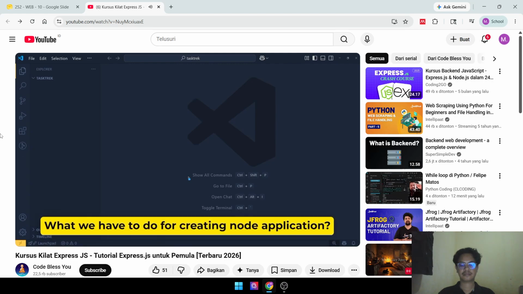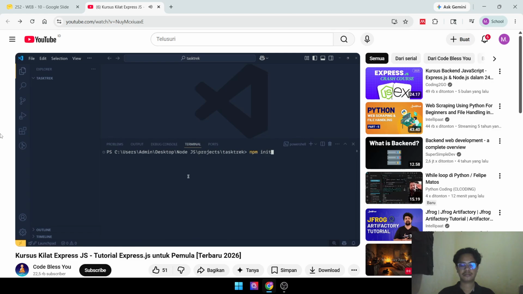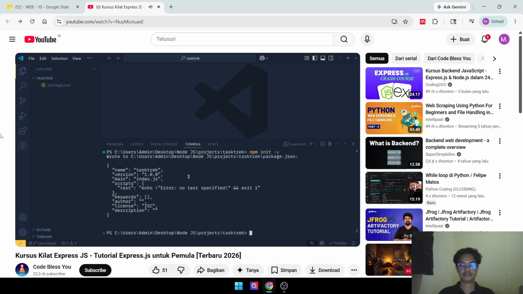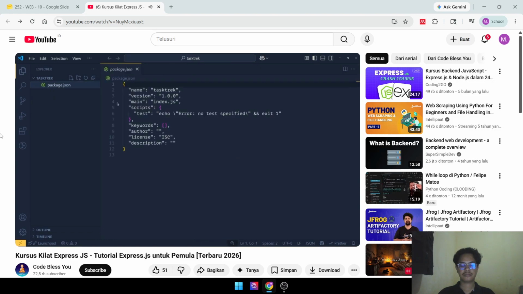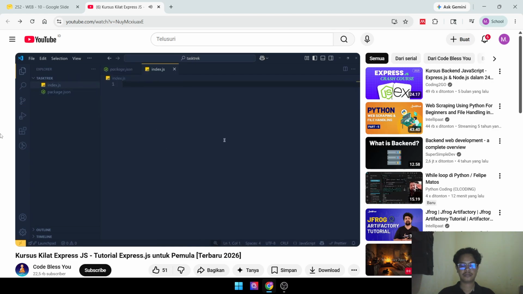Now what do we have to do for creating Node.js applications? Do you remember? We just did that in our previous section. Yes, we simply open our terminal and initialize our project using npm init. And for all yes, we will use -y here. See, we get a package.json file with some default config. Here we can see our main file is index.js, which is the file that runs when we start our application. So let's create the index.js file, and that's it. Here in this file, we will write code for our backend.